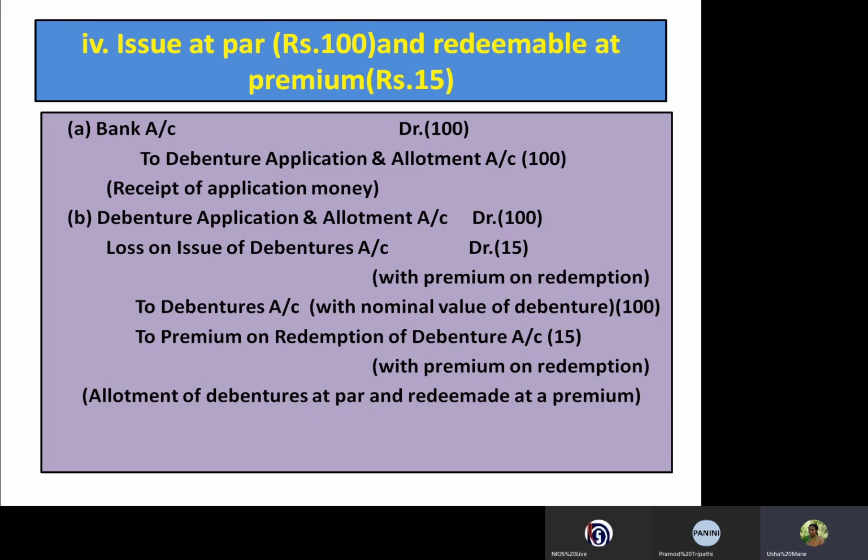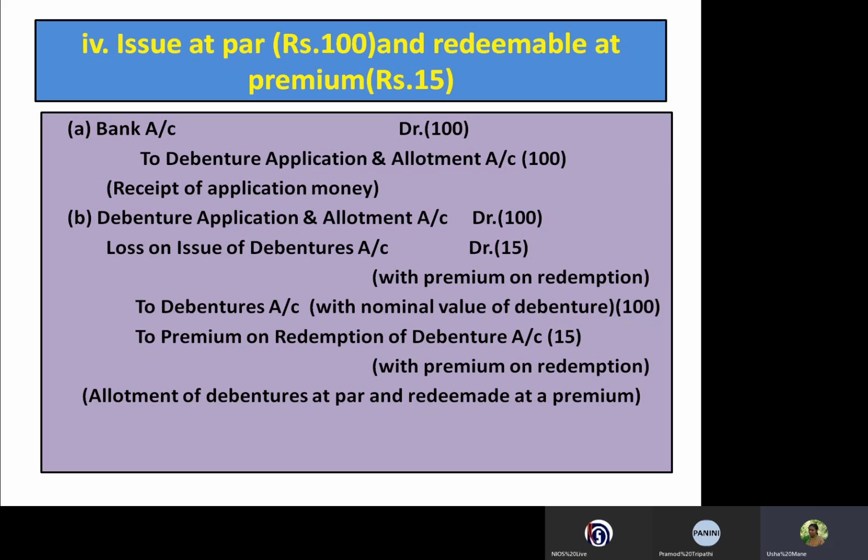The company should redeem this 15 rupees at the time of redemption of the debentures, and the same amount is the loss, that's why it is debited to loss on issue of debentures account rupees 15.